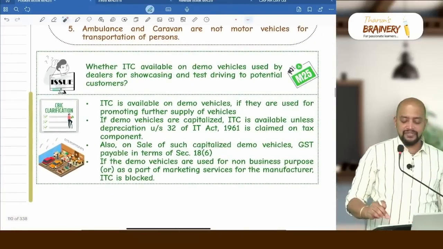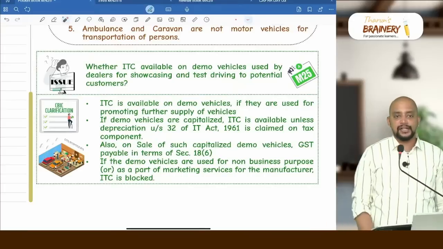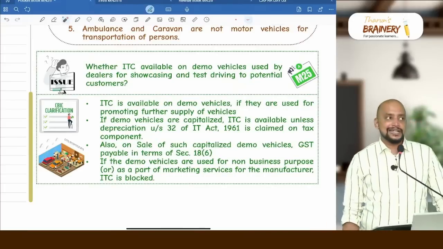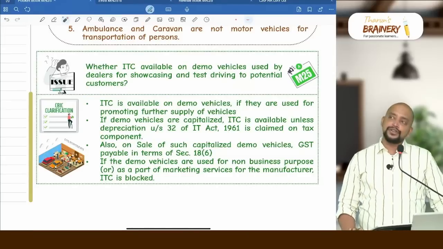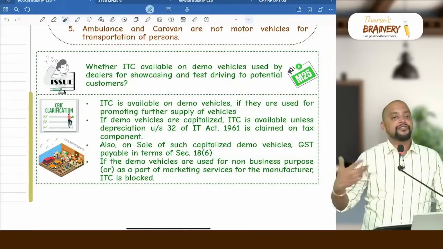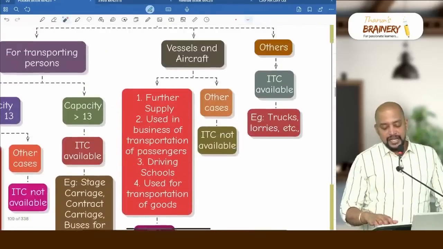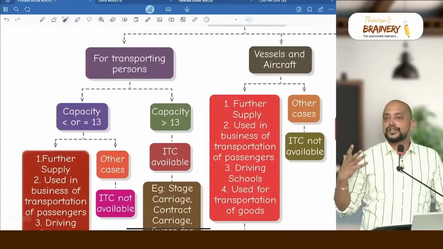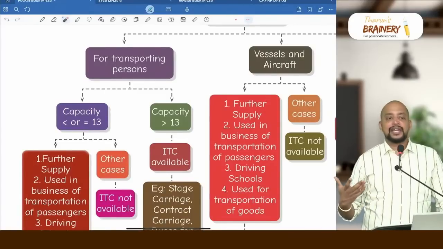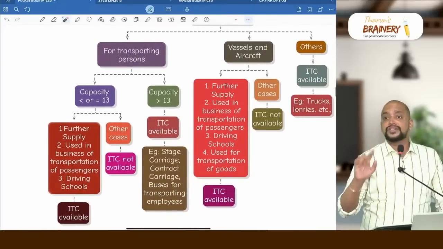Then one more clarification that is related to availment of ITC on demo vehicles. On demo vehicles, can they take ITC? Definitely on demo vehicles they can take ITC. Even though the demo vehicles are not for further supply, a lot of two-wheeler, four-wheeler dealers purchase cars and keep them in their showroom for the purpose of giving test drives. So in that case, can they take ITC on those test drive vehicles?